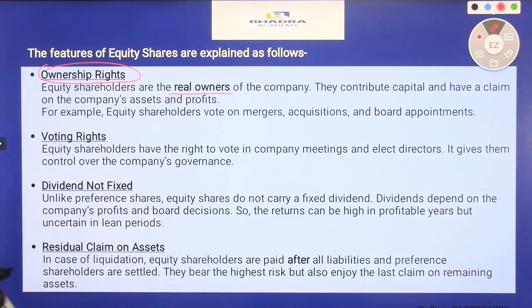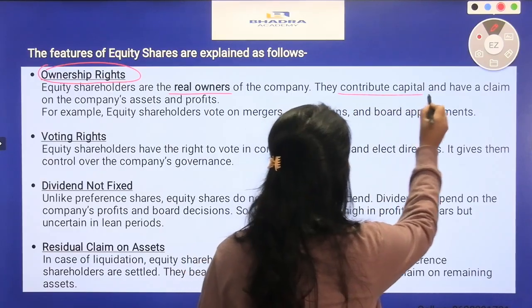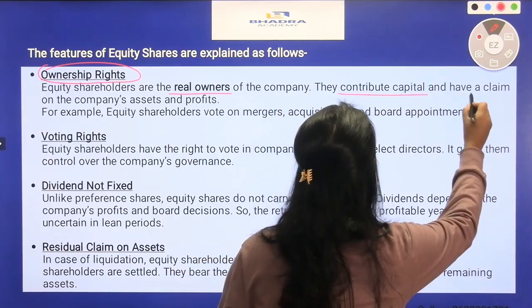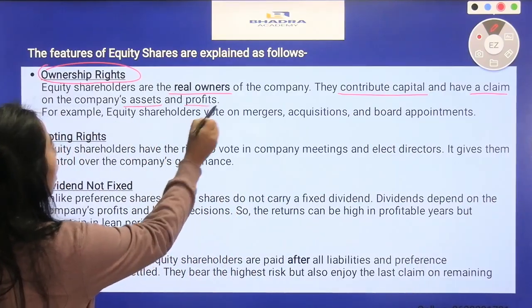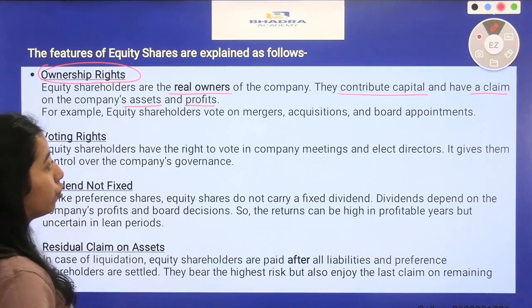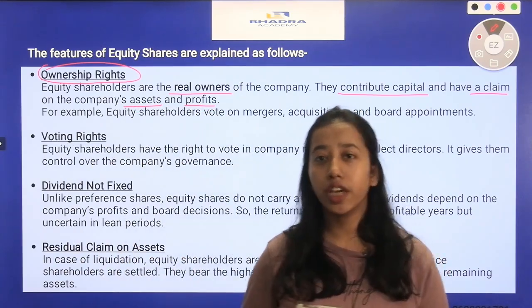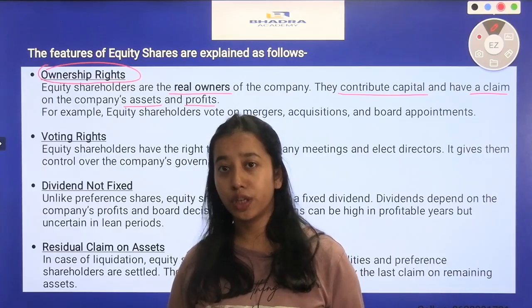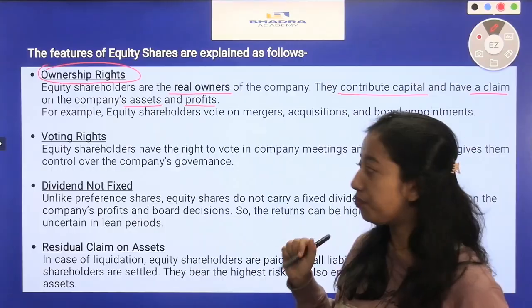They contribute capital and have a claim on the company's assets and profit. For example, equity shareholders vote on mergers, acquisitions and board appointments. Because equity shareholders are the owners of a company, they vote on important decision making.